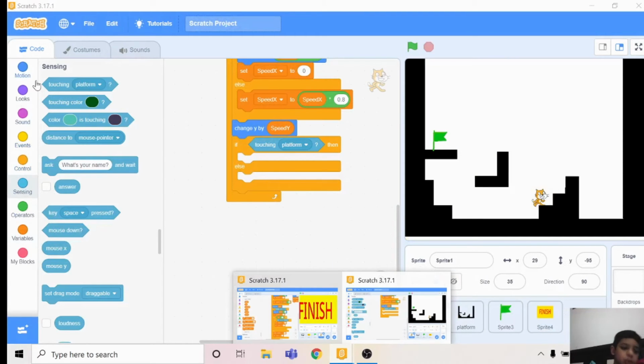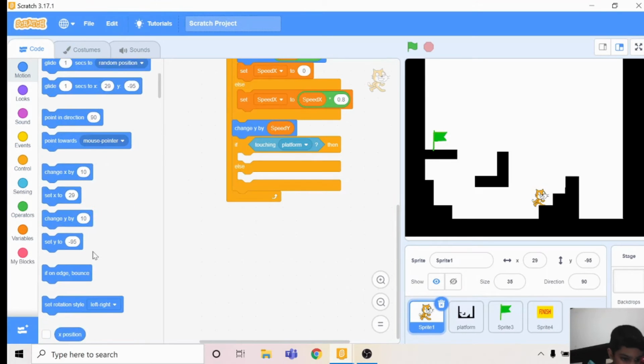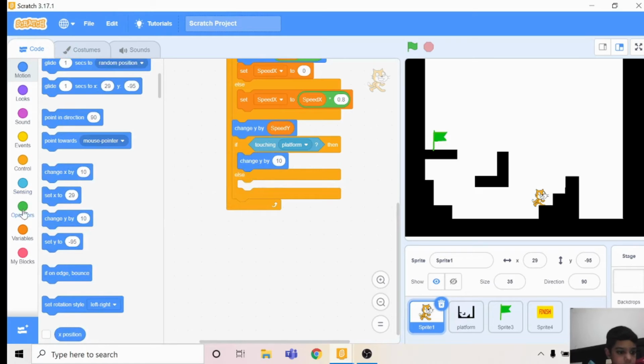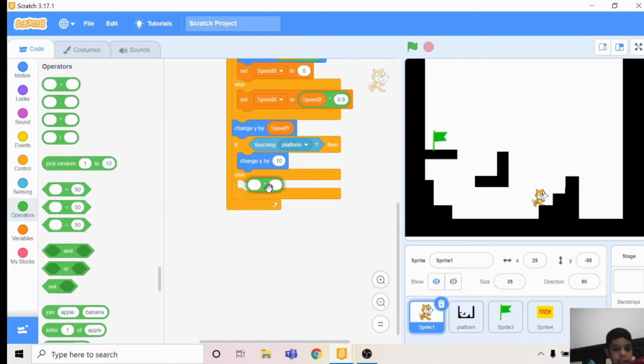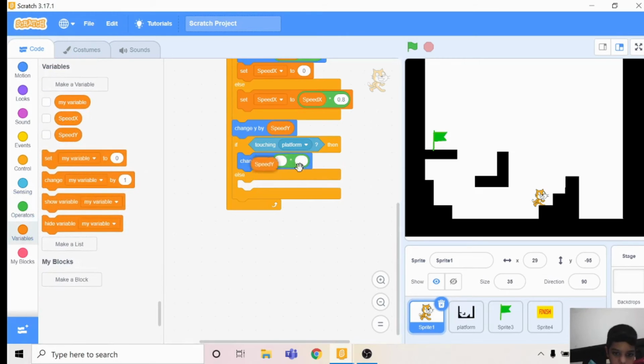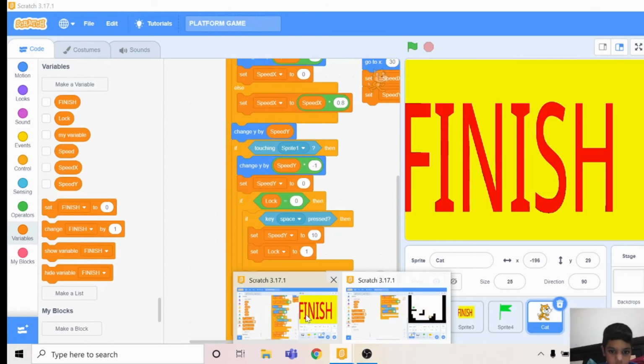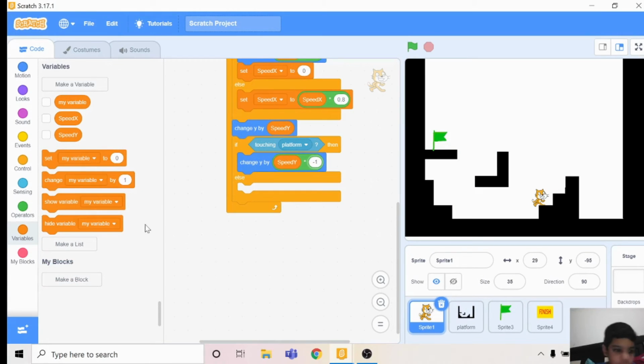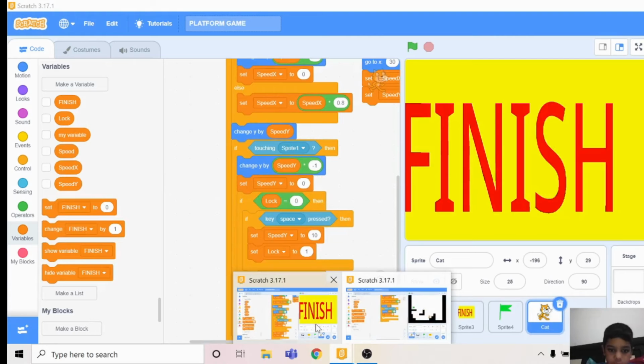You go to motion, scroll down a little bit, take a change y by and take in the multiplication and replace it. Now go to variables, take in the speed y, then take in a -1. After you do that, you do a set speed y to 0.